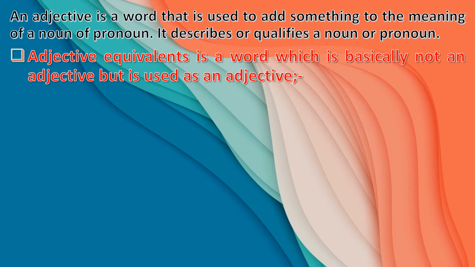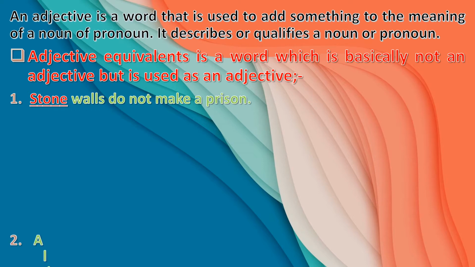An adjective equivalent is a word which is basically not an adjective but is used as an adjective. So if you see in a sentence, children, sometimes a word is given which is called an adjective equivalent, but it is not at all an adjective, but it is equivalent to an adjective. Now you see number 1, stone walls do not make a prison. Stone is a noun, but it comes before the noun walls. What kind of walls are we talking about? Stone walls. So it is known as an adjective equivalent.